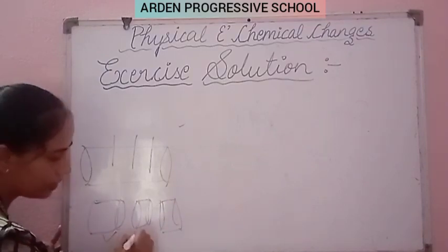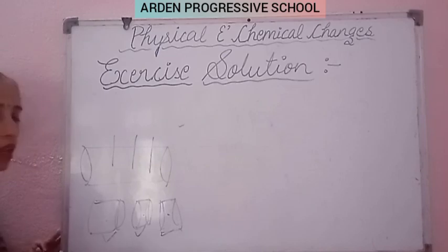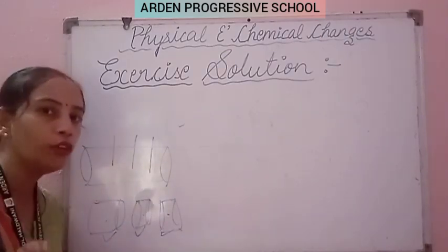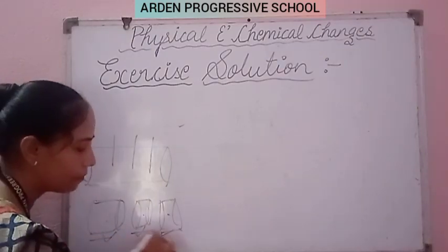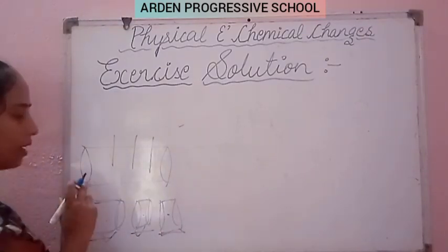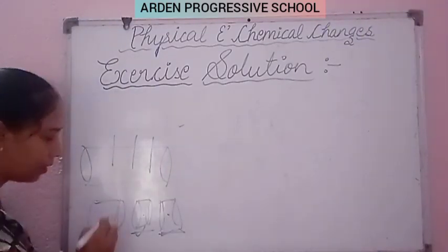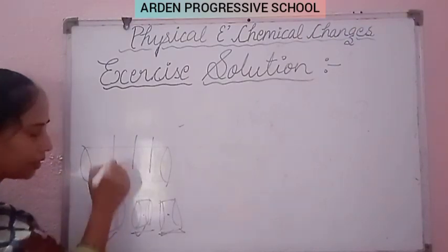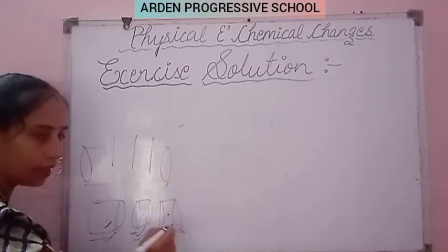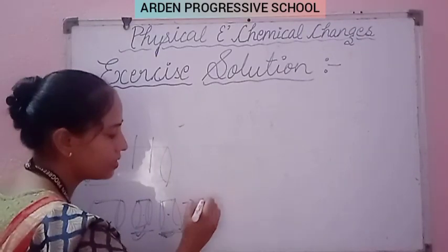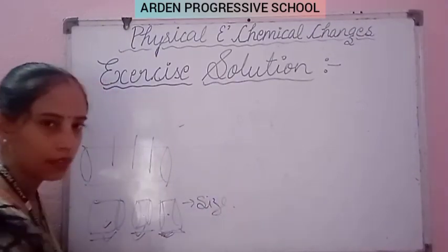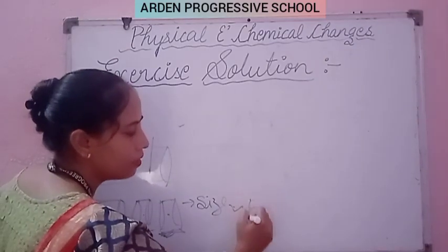So there is no change in the properties of the wood. Clear? Only the size changes. सिर्फ साइज में चेंज हुआ है. ये इतना लॉन्ग वुड पीस है and after cutting it we are getting 3 pieces of the wood. So there is only a change in the size. Clear? So this kind of change is a physical change.